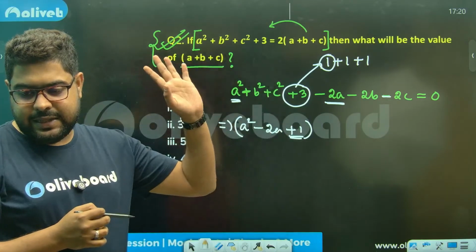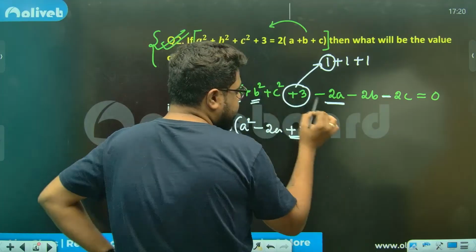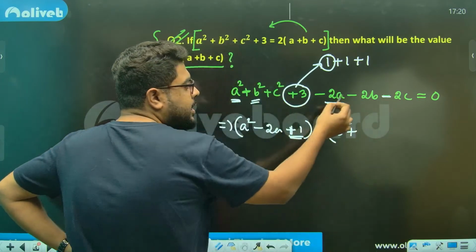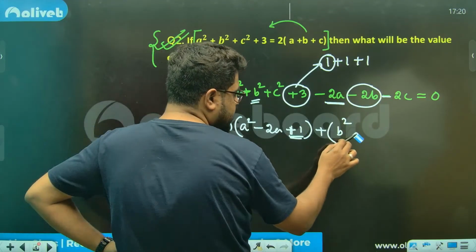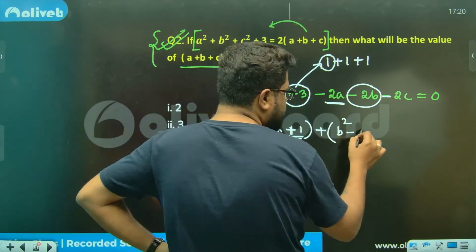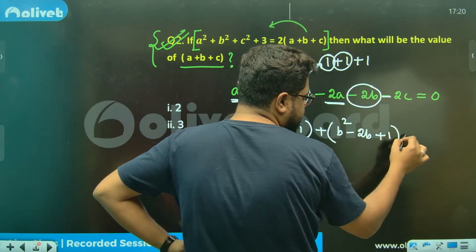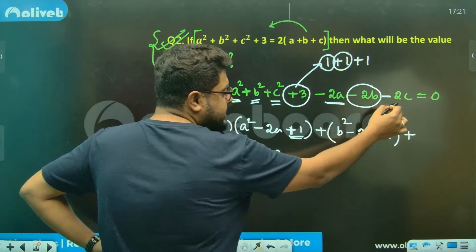Next, plus b square, again there is this b part, so minus 2b. Again take the second one, so plus 1. Plus c square is there. Again, there is this c part.